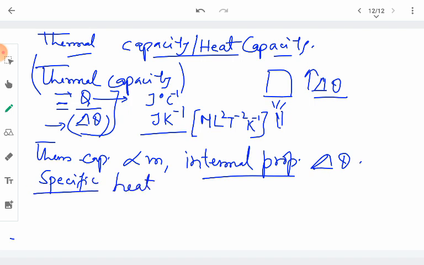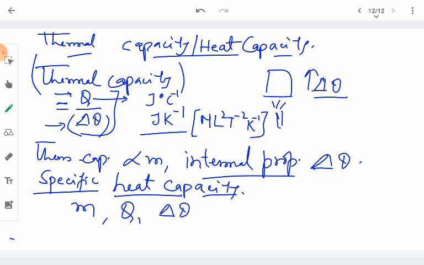So what is specific heat capacity? Heat capacity is the total amount of heat required to raise the temperature of the given mass of the given substance by 1 degree Celsius. Suppose that we have m mass of the substance and we are giving it q amount of heat, due to which a temperature change of delta theta is taking place in it.